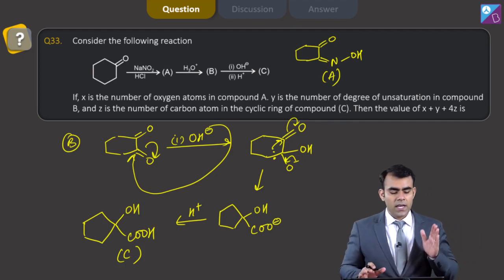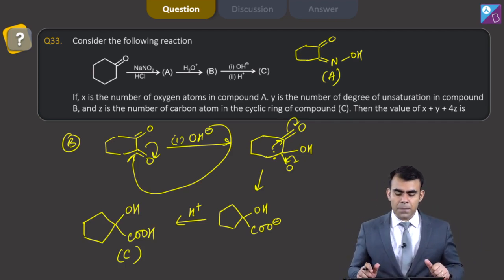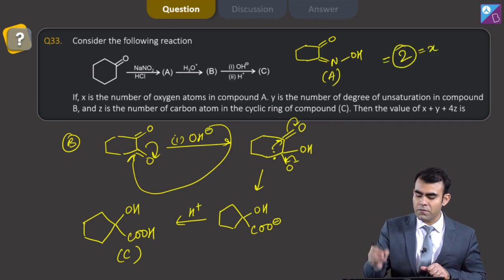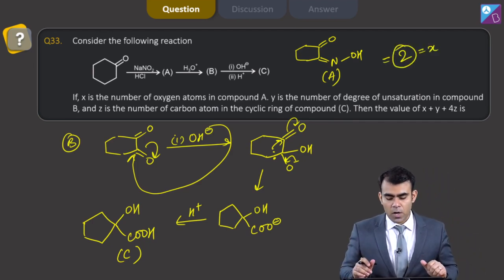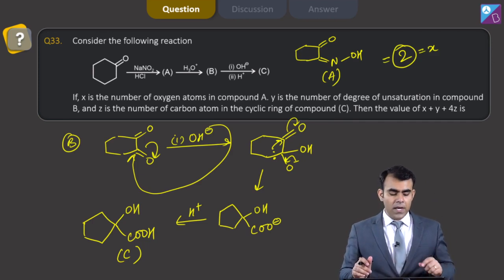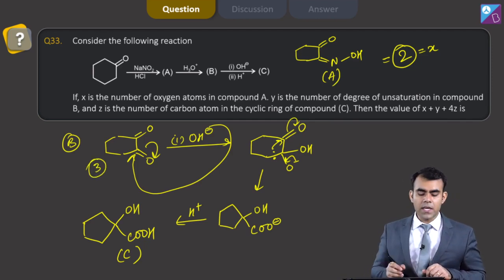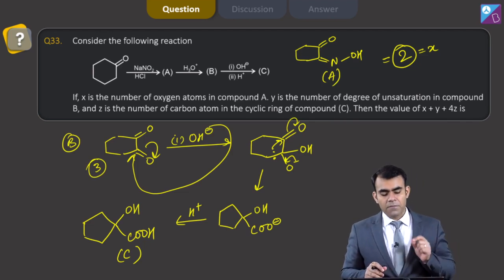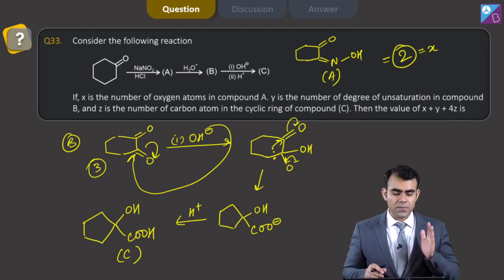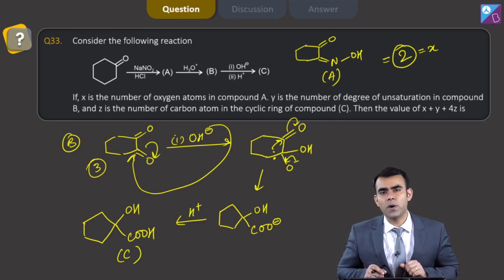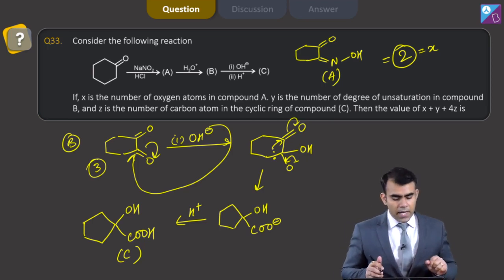Now the question asks, X is the number of oxygen atoms in compound A, which contains 2 oxygen atoms, that is the value of X. Y is the number of degrees of unsaturation in compound B. Now B is this one, which has 2 double bonds on oxygen and this ring. So in total we have 3 DBE for B. And finally Z is the number of carbon atoms in the cyclic ring of compound C. Now the cyclic ring of compound C is a 5-membered ring.